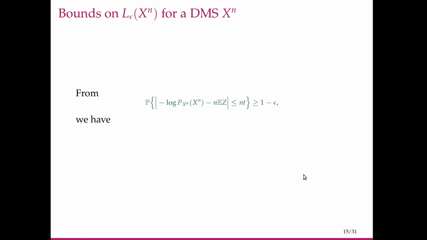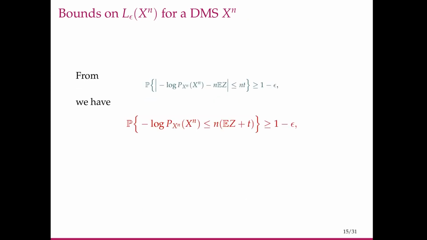So now we can write this expression in this form, where we say that minus log P_Xn of xn is less than or equal to some quantity, with probability greater than or equal to 1 minus epsilon.